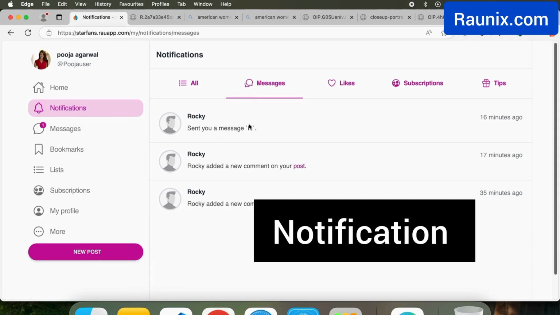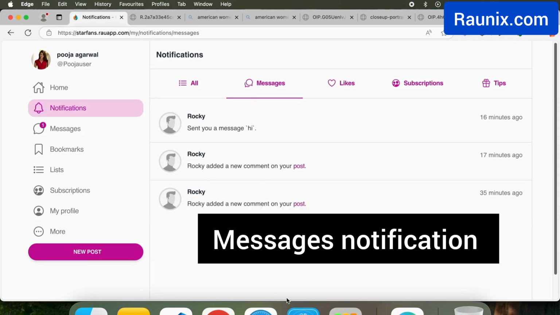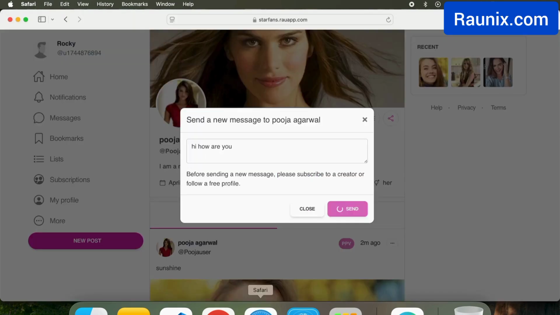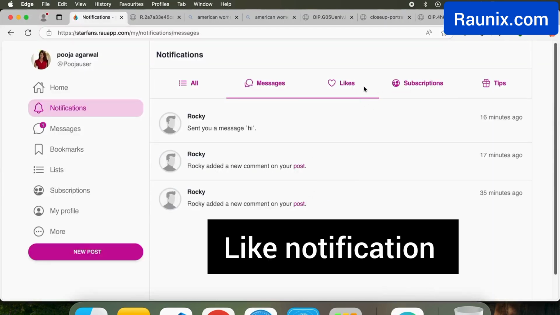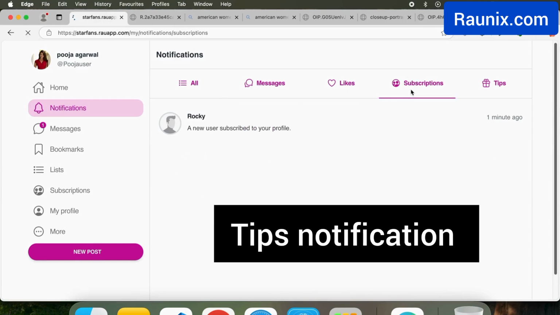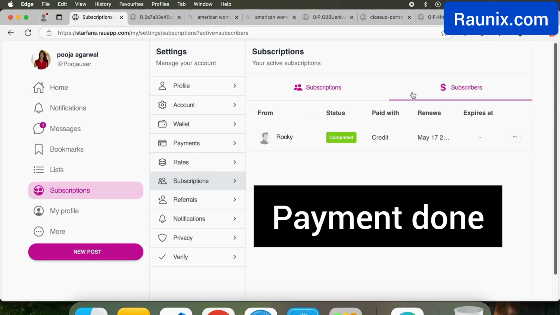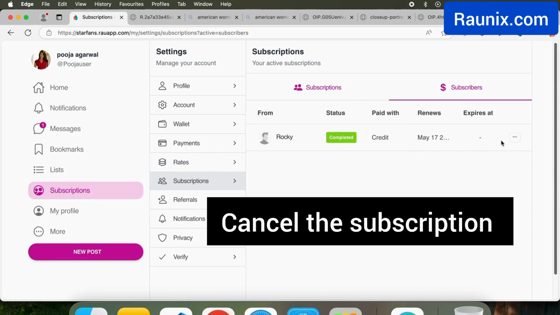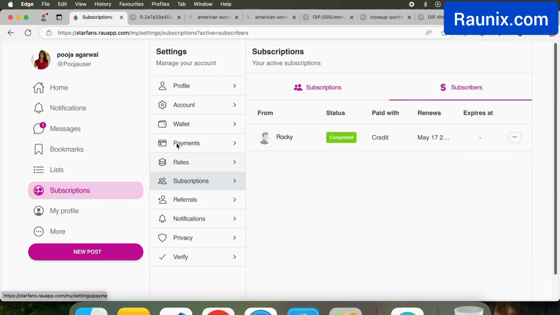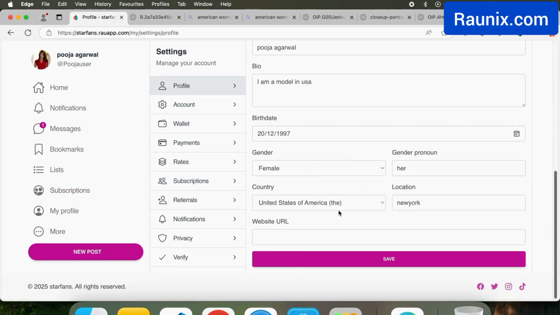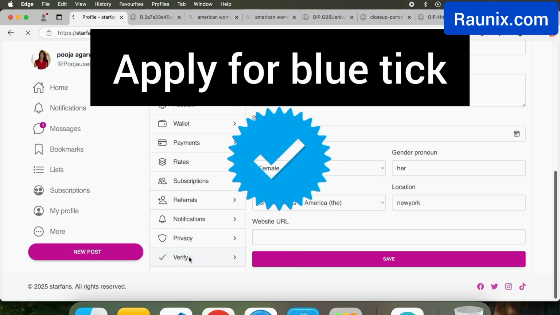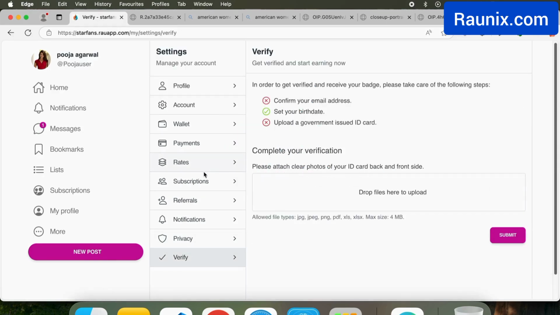You can see all the notifications. You can see all the message notifications. You can see all the likes notifications, subscription notifications, and tips notifications. You can see who has subscribed to you, what payment they have made, and you can also cancel the subscription if you want to. In your profile, you can basically upload your photo, your description, your gender, and much more. You can also apply for a blue tick if you want a verified profile. Remember, the admin will verify it when he thinks that your profile is correct.